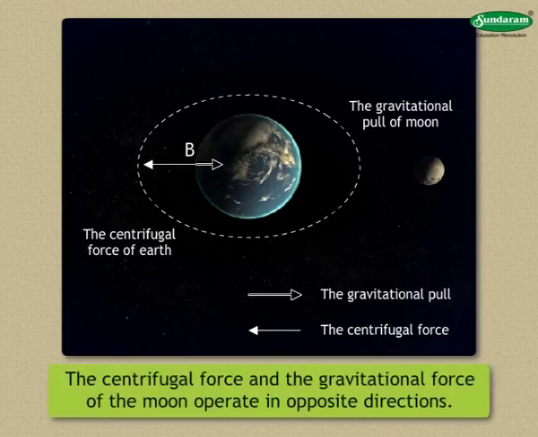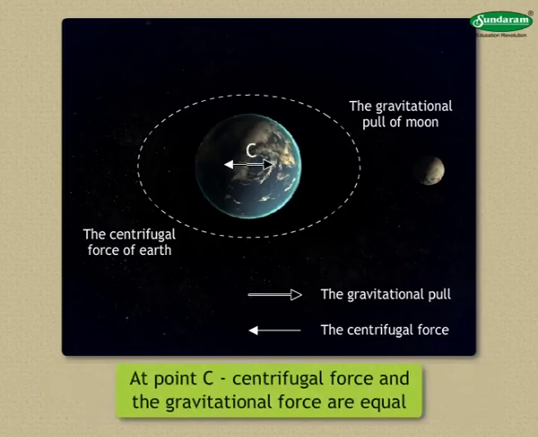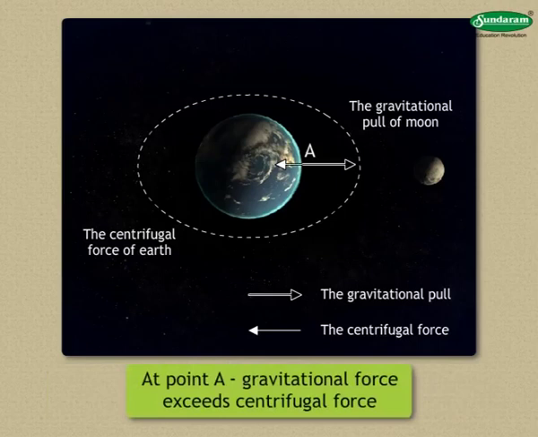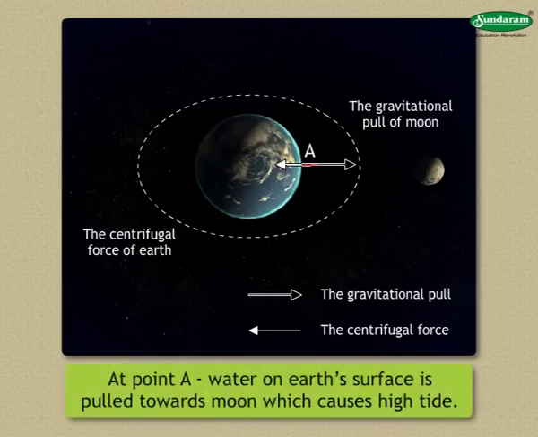The centrifugal force caused by the relative motions of the earth and the moon and the gravitational force of the moon operate in opposite directions. At point C, both the forces are equal. At A, the gravitational force of the moon exceeds the centrifugal force. So, the water on the Earth's surface is pulled towards the moon, and this causes high tide.